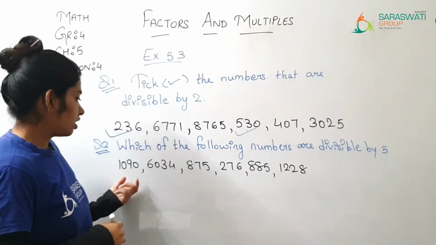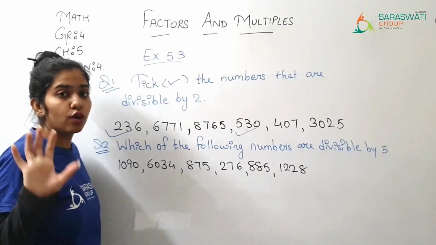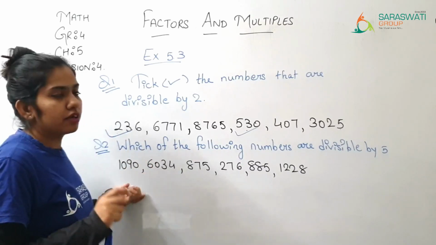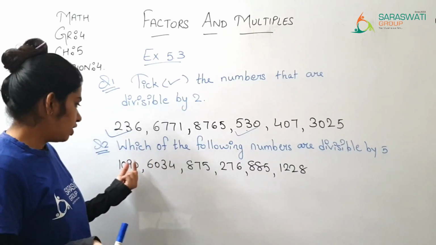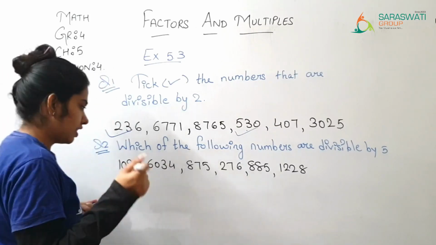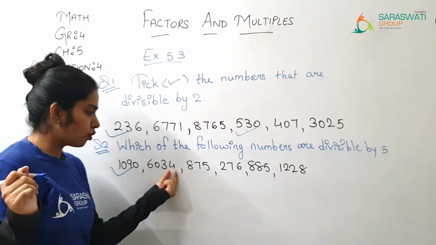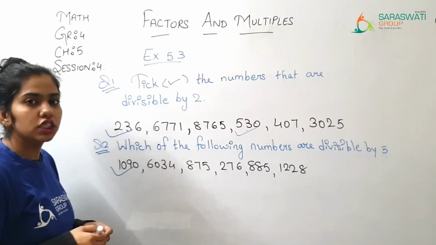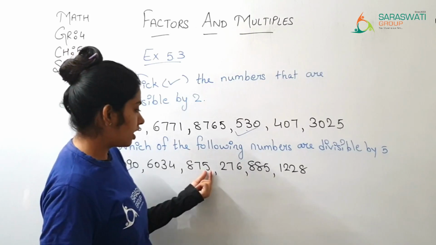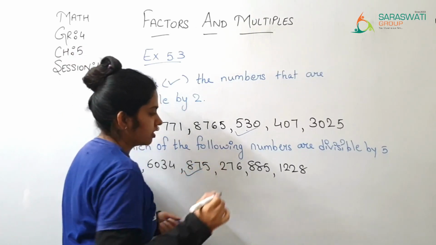Now, for divisibility by 5, which digits do we have to keep in mind? 0 and 5. If there is 0 or else 5 at the ones place, then that number is divisible by 5. So here in this number at the ones place we have 0. So yes, this number, 1090, is divisible by 5. Here at the ones place it is 4. So no, it is not divisible by 5. 875, here at the ones place we have 5. So yes, it is divisible by 5.